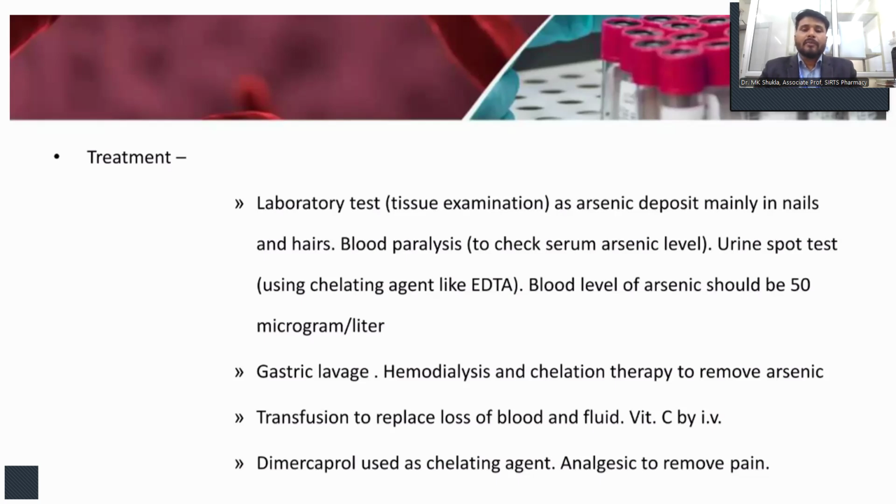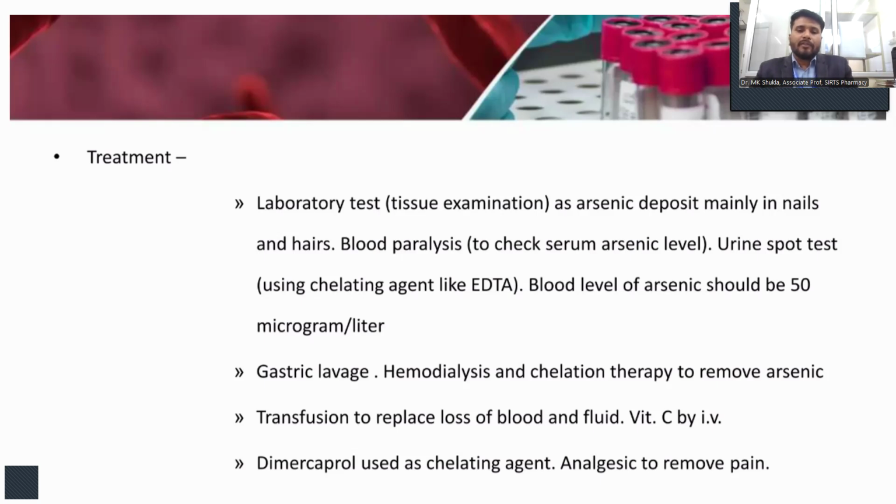Check the blood samples for the substance present in the serum, the level of serum arsenic, and a urine spot test using chelating agents like EDTA, ethylene diamine tetraacetic acid. The blood level of arsenic should not be more than 50 micrograms per liter.